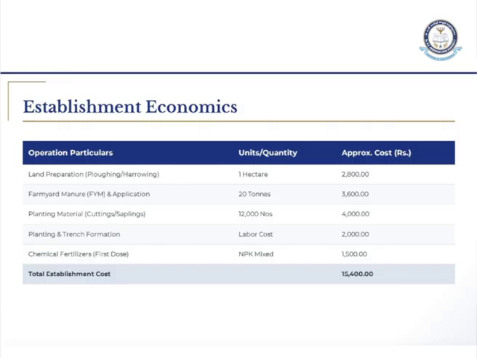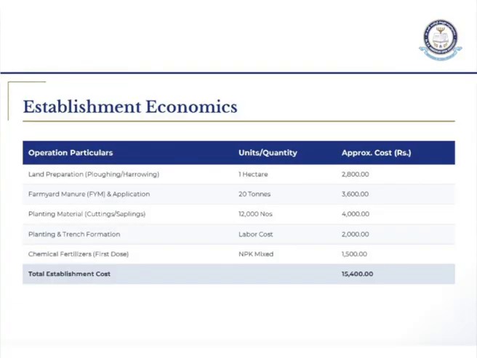Coming to farmyard manure. After preparing your land, you have to apply manure to the land, because soil fertility will be increased, meaning the soil should become porous, deep and fertile, right? So for fertility you are adding farmyard manure. This farmyard manure you have to apply 20 tons per 1 hectare. So how much does it cost? 3,600.